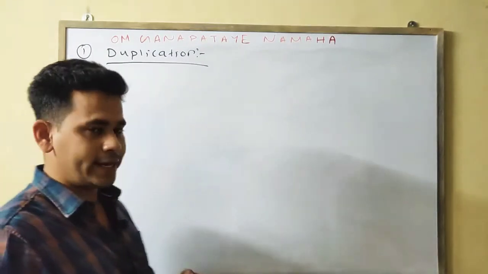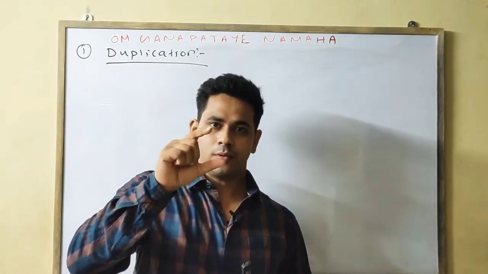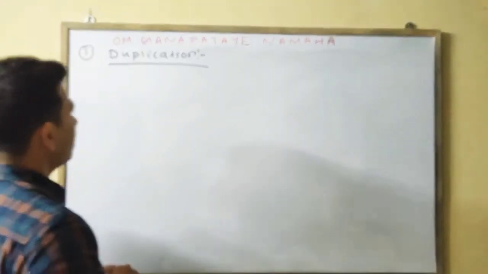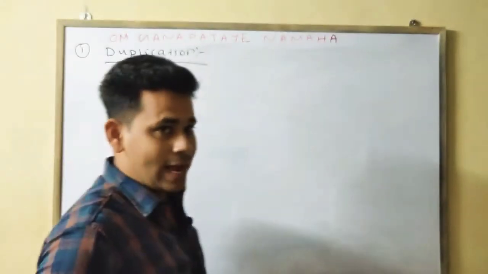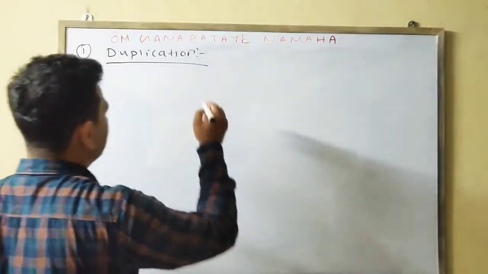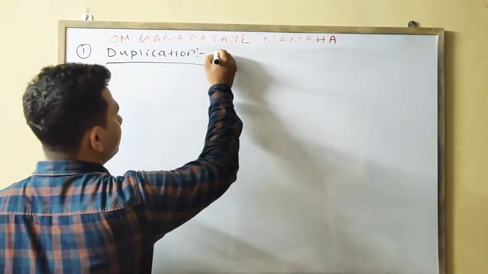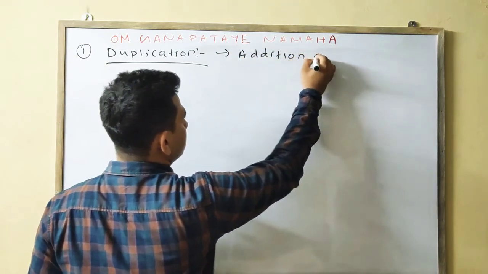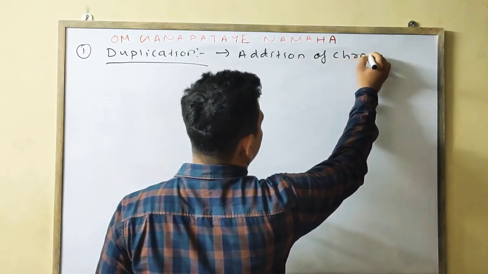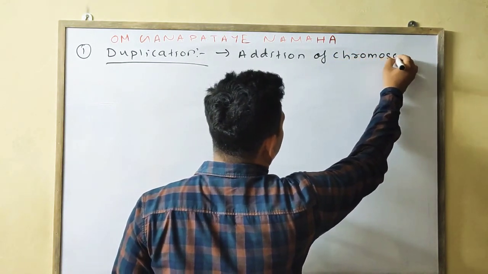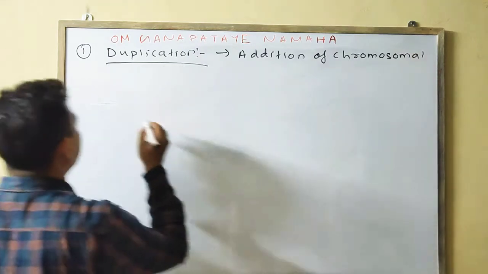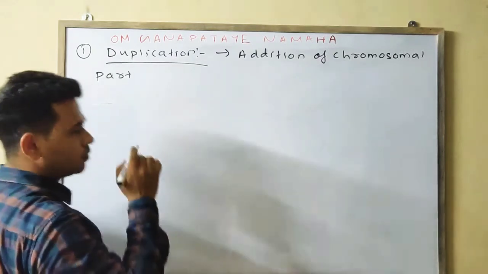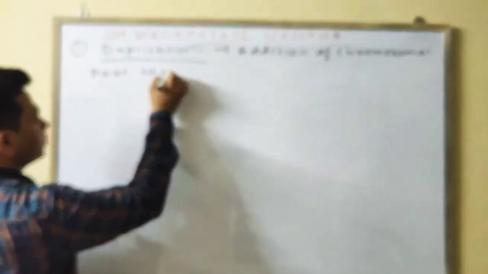Duplication means what? Duplicate. Okay, it means the same type. If it duplicates, what happens in duplication? Addition of chromosome takes place. First point, addition of chromosomal part. Addition of the chromosomal part takes place.